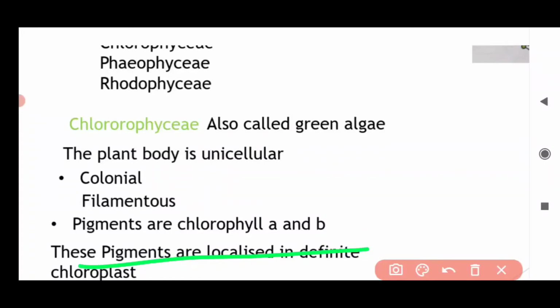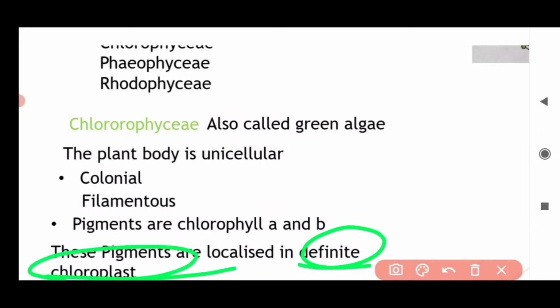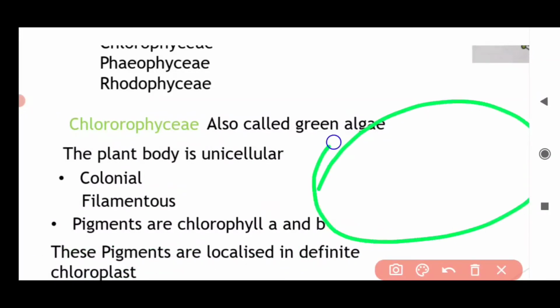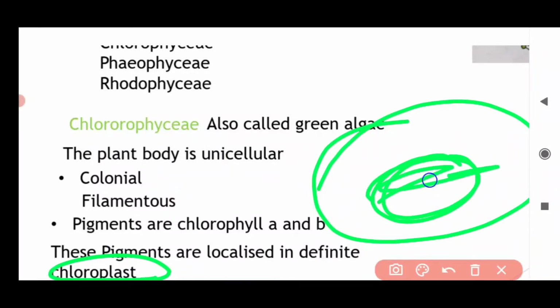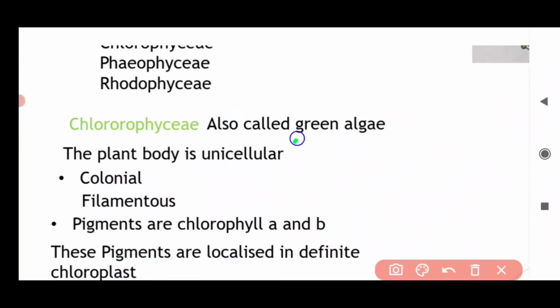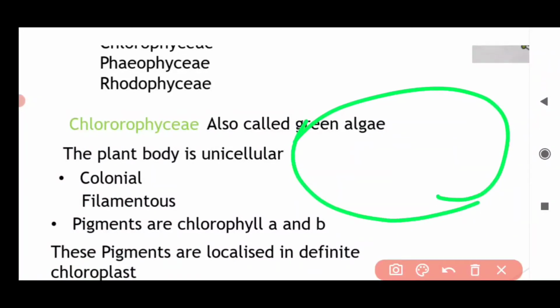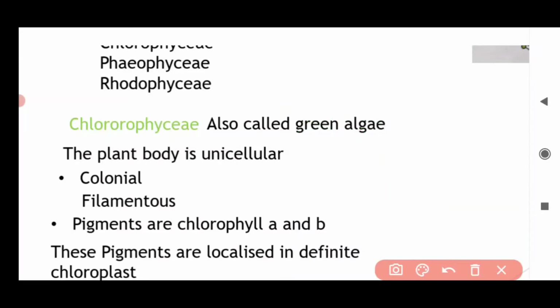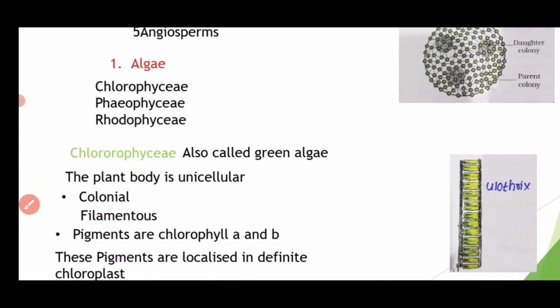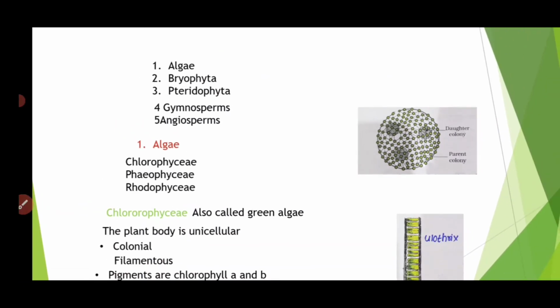So these pigments are localized in a definite chloroplast. They are not present everywhere in the cell. They are present in a specific cell organelle, that is chloroplast. Suppose this is the chloroplast. In the chloroplast, there are structures like this called thylakoids, and if they are present in bundles, they are called granathylakoids. In these, chlorophyll A and B is present in algae, and also the same in plants.